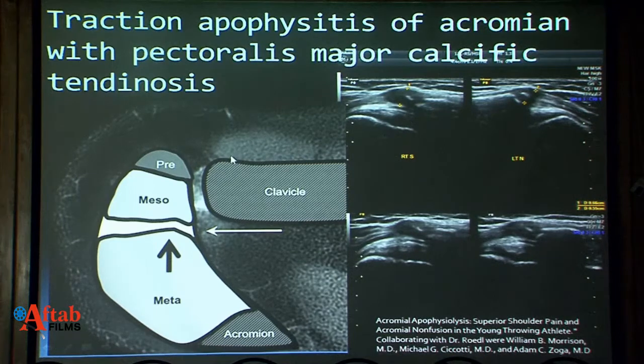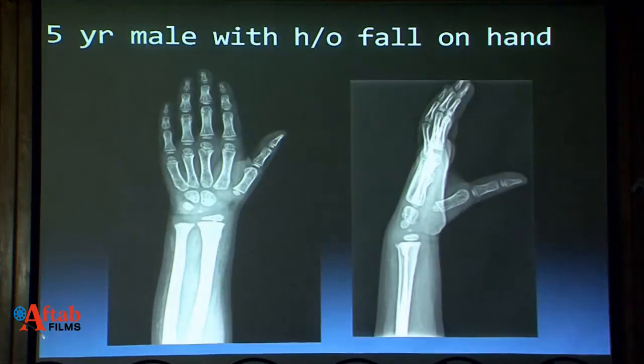This is very important to diagnose at this stage, because of the traction apophysitis. If he continues to play without adequate rest, he may develop an os acromiale, which leads to subacromial impingement and supraspinatus tendinopathy and tears, and he may require surgical intervention in the midst of his career in future. So this is very important, and ultrasound plays an important role here.